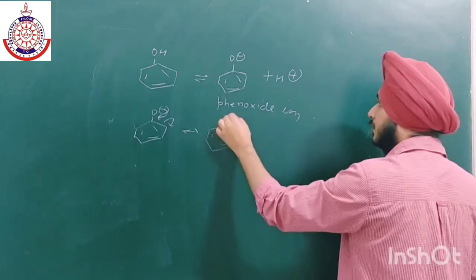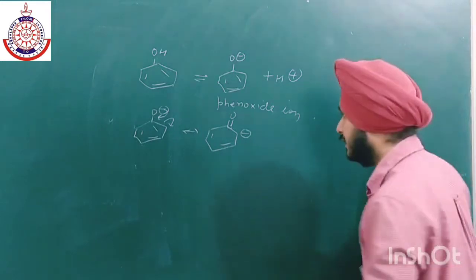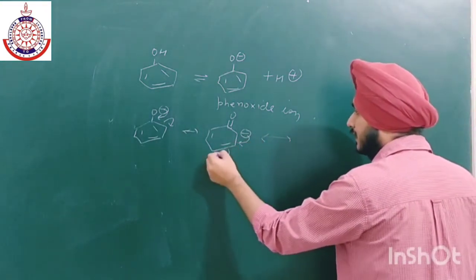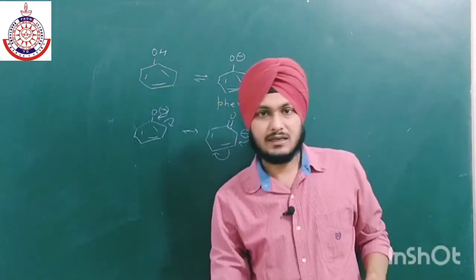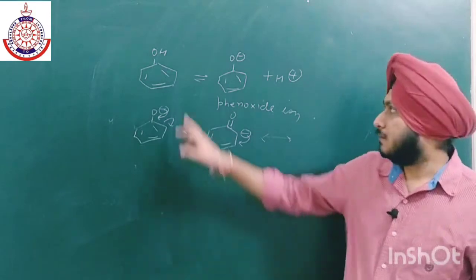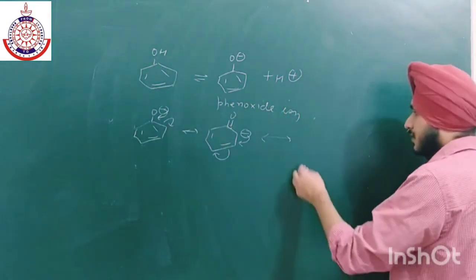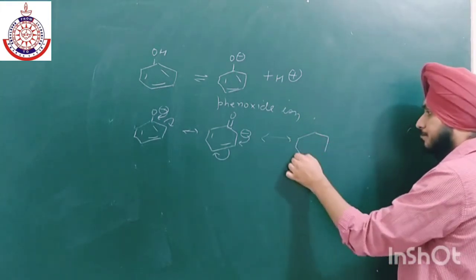Here we have double bond O, so there is no positive charge coming on the oxygen atom. That is why the resonating structures of phenoxide ion are more stable than those of phenol. If we make the resonating structure of phenol, then positive charge comes on the oxygen atom, which is quite unstable. That is why phenoxide ions are more stable than phenols.